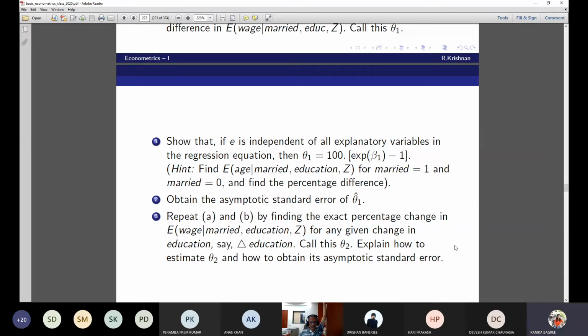Sir, I have a question. Sir, in part 2, how did we obtain the asymptotic standard error? I am a little lost here. Isn't it the delta method, example of delta method? Okay, theta 1 is a function of beta 1. So, now. Okay.